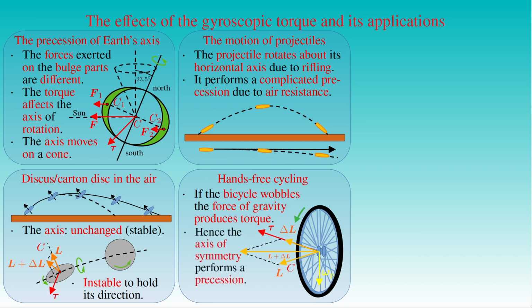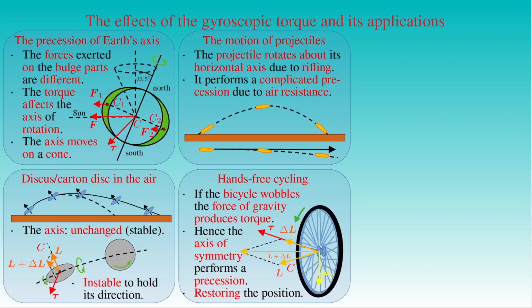Due to the torque tau, the axis of symmetry C of the wheel performs a precession, where the momentum L rotates about the axis of the steering wheel in the direction of L plus delta L, that is, the wheel turns in the direction of the wobble. In this way, however, the line connecting the points of contact of the two wheels with the ground will soon be in such a position where the vertical line passing through the cyclist's center of gravity will cross this line again, that is, the bicycle's original torque-free position will automatically be restored.